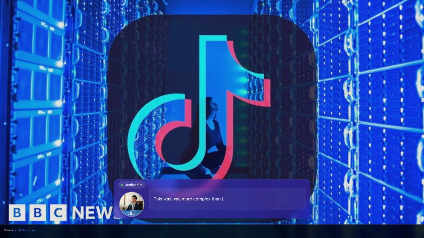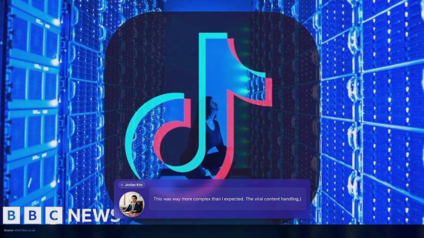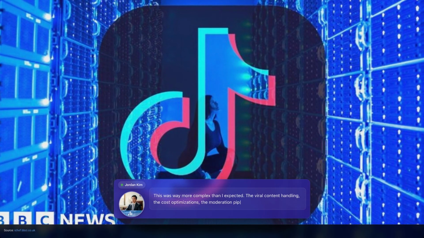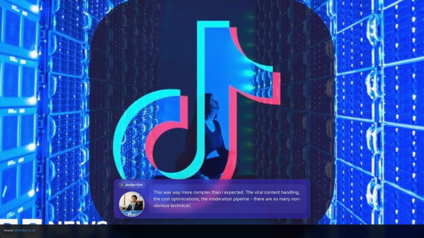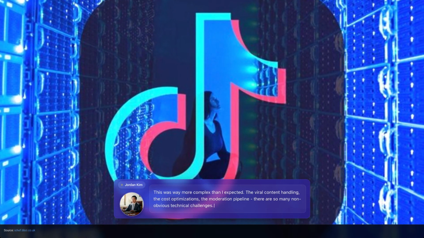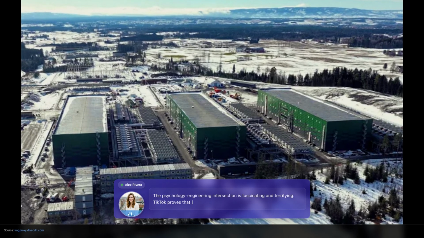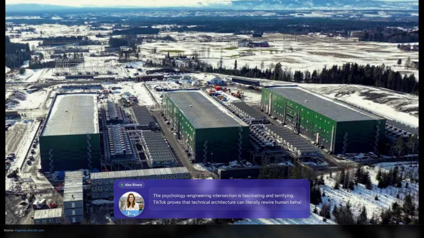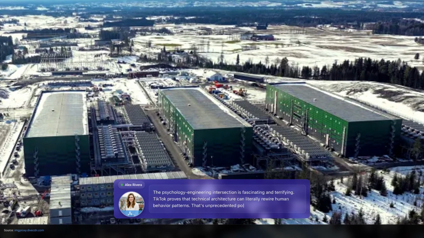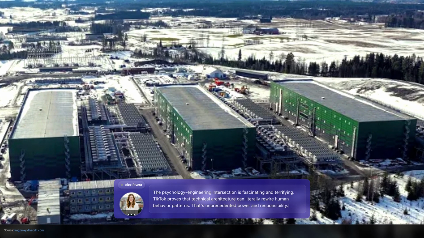This was way more complex than I expected. The viral content handling, the cost optimizations, the moderation pipeline, there are so many non-obvious technical challenges. The psychology-engineering intersection is fascinating and terrifying. TikTok proves that technical architecture can literally rewire human behavior patterns. That's unprecedented power and responsibility.